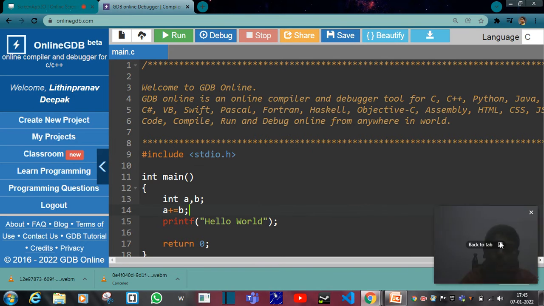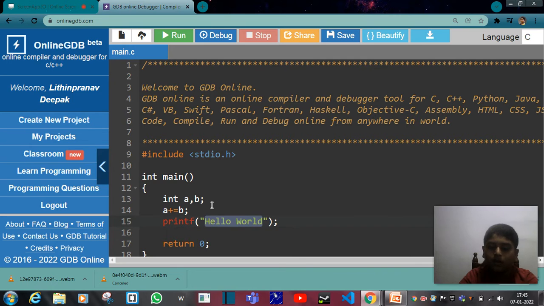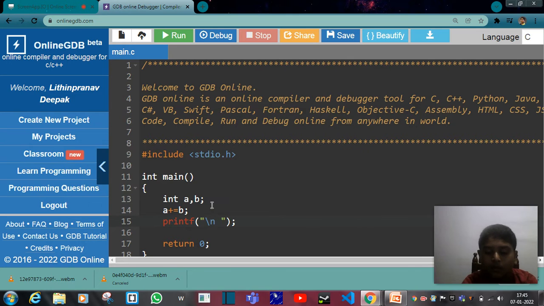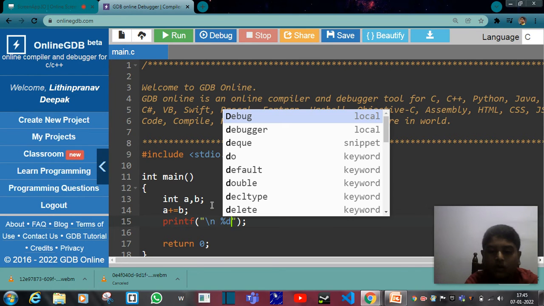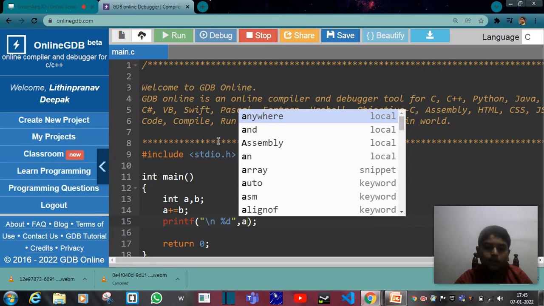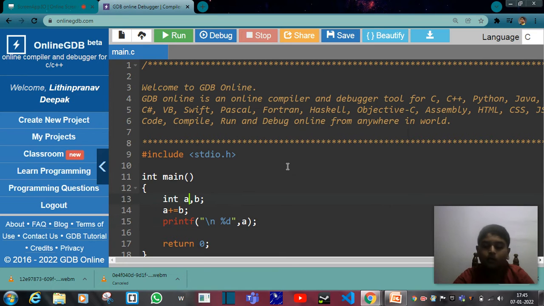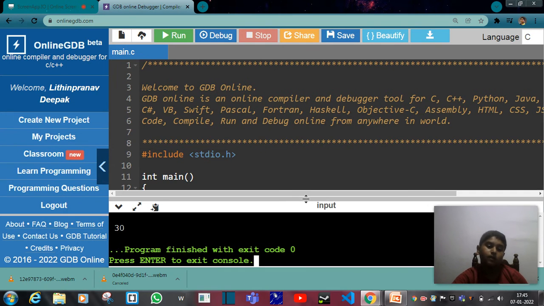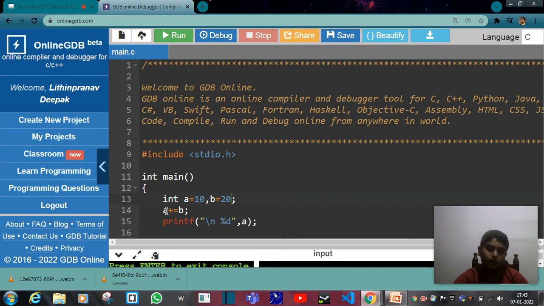That's all. Now we'll put slash n for a new line, after that a space, then B and here A. Now we'll check the results. Here I am giving 10, here 20. See, that's all, we got the answer. It came 30, no?